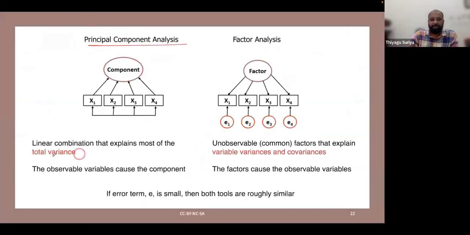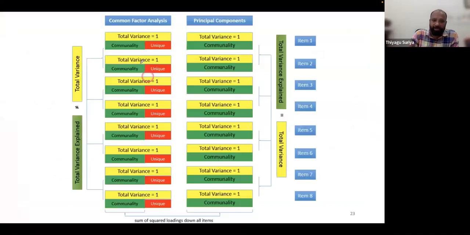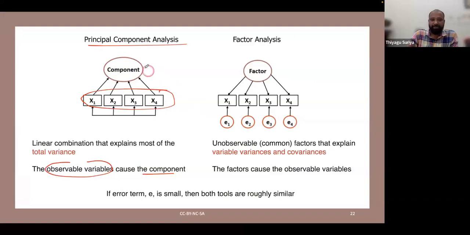In principal component analysis, the observed variable. What is the observed variable? This is nothing but our items. The observed variables cause the component. Actually, they are the cause to create a component. It creates a component. These are the main causes to create it. You can see the directions.